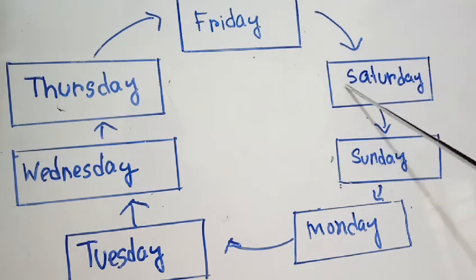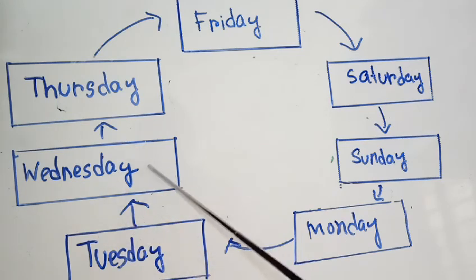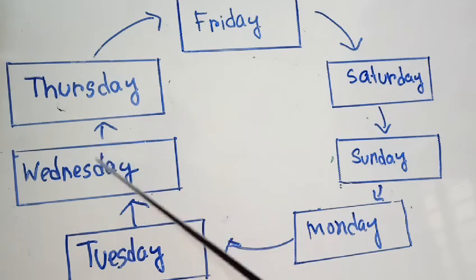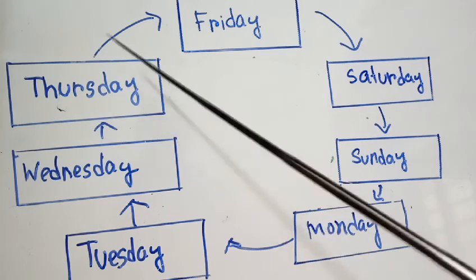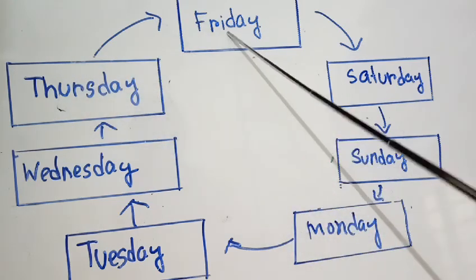After Friday comes Saturday. After Saturday comes Sunday. After Sunday comes Monday. After Monday comes Tuesday. After Tuesday comes Wednesday, and after Wednesday comes Thursday. After Thursday comes Friday.